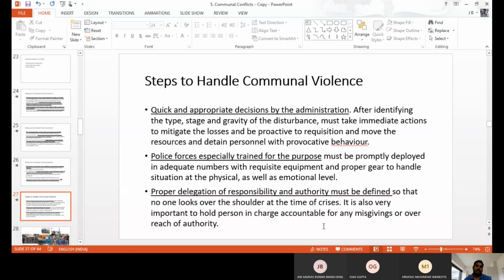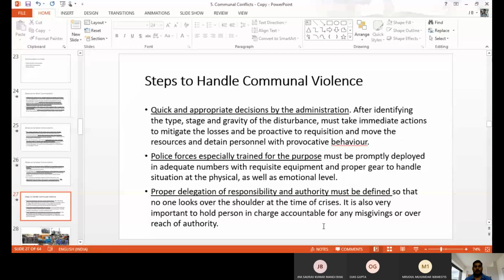Police from the police station, or from the traffic police alone, are not enough to control the violence. We need reserve police, we need a backup in the form of armed police. We have to keep them, then we can control the violence immediately. Otherwise it may continue and cause more damage.